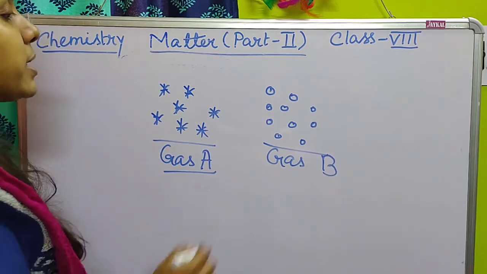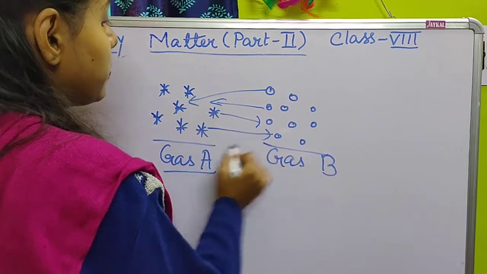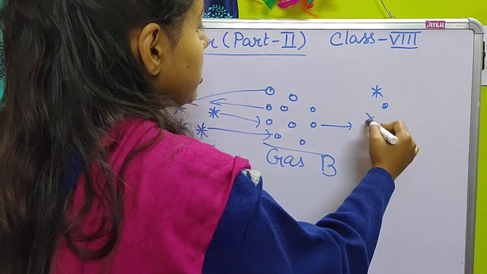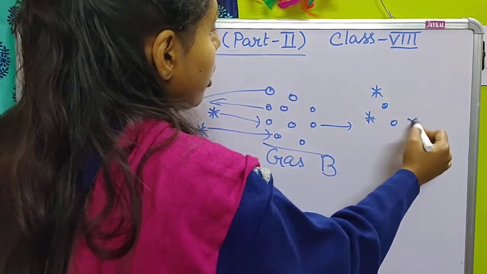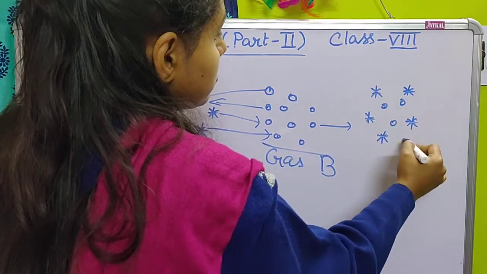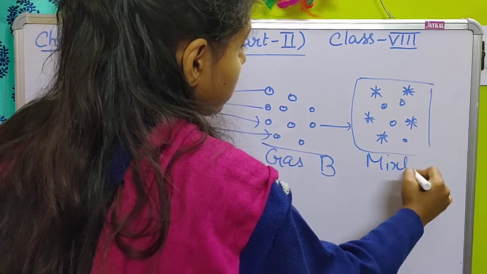What will happen? Their particles will intermix with each other, and after intermixing we will get a mixture of gas A and gas B.